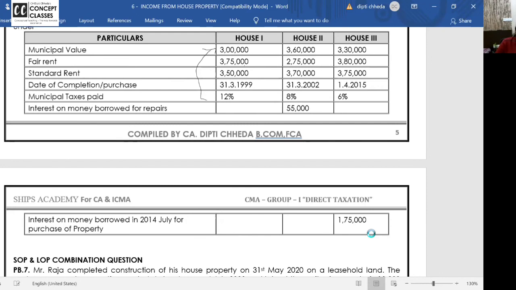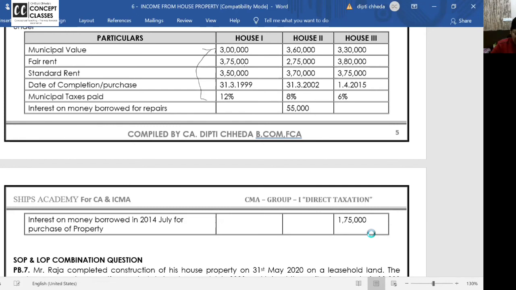But municipal tax, if it is given as percentage, always calculate it on the municipal value. Is this clear to all of you? Right? Okay. At the end, I'll be giving you the booster notes and you should note it down. That time, I'll give you these all points.